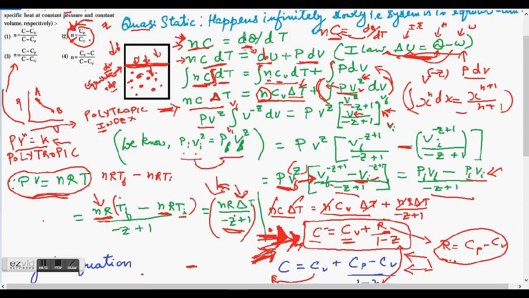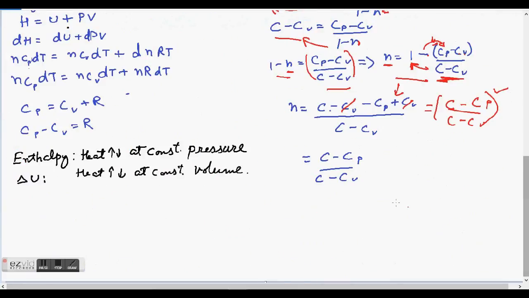During this earlier solution, I substituted R as Cp minus Cv. This is known as Mayer's equation, M-E-Y-E-R. I'm going to show you how you can derive Mayer's equation as well, because this will give you a strong foundation for solving IIT JEE questions. So let's see how we can derive Mayer's equation.